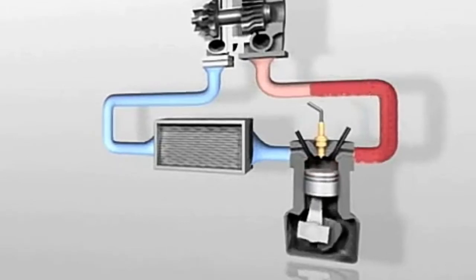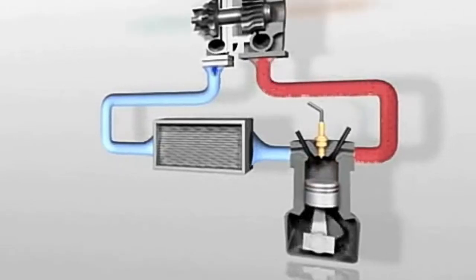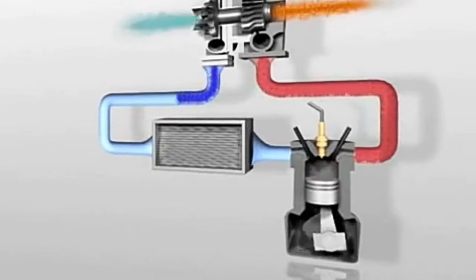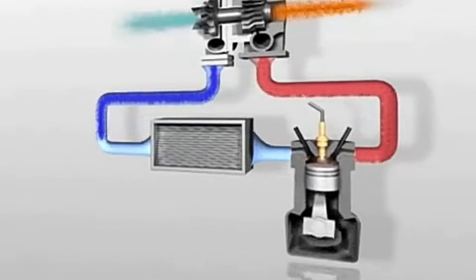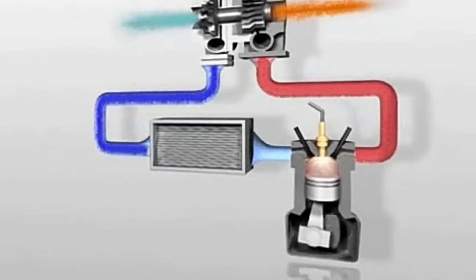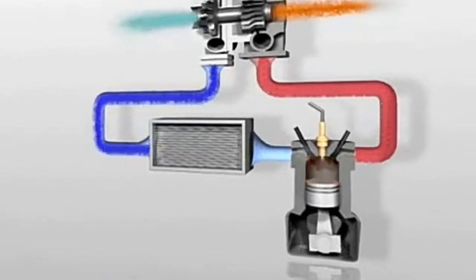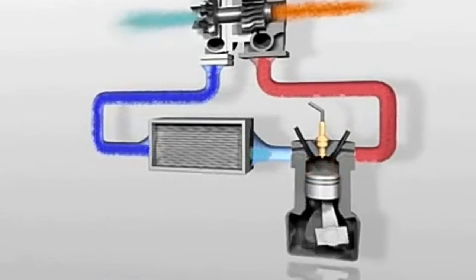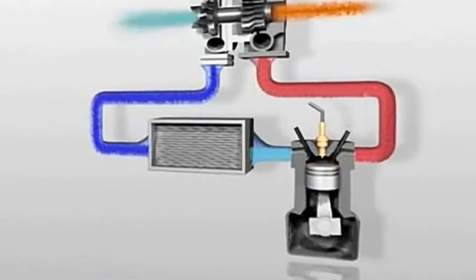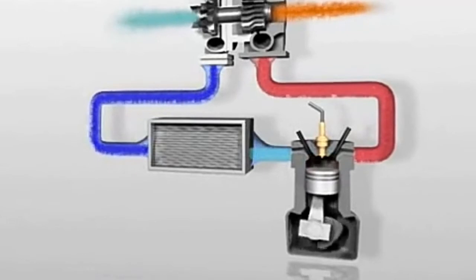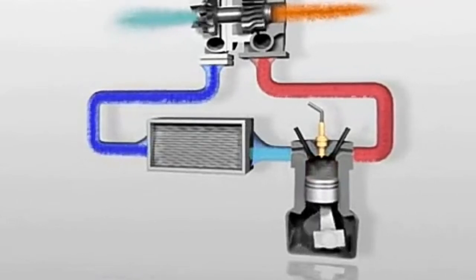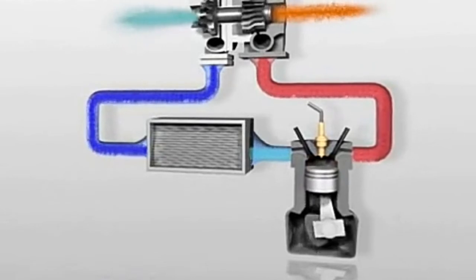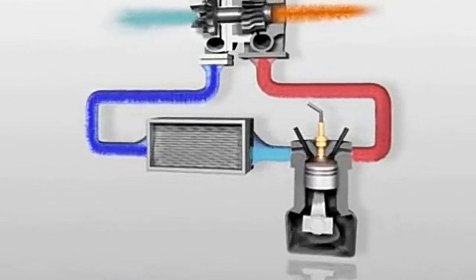There will be some enthalpy for that burned gases, and it will be expanded in the turbine and converted into mechanical energy and fed to the compressor through a solid shaft, and the compressor will inject the air and compress it to increase the density, and the higher dense charge will be supplied to the combustion chamber. So we have more air, which means more oxygen, and we can simply inject more fuel and produce more power. This is how turbocharger increases efficiency and performance.